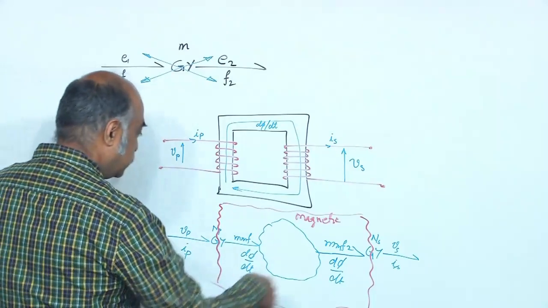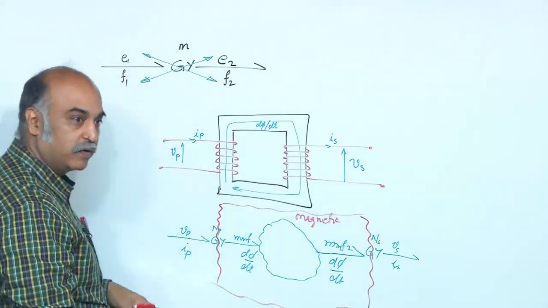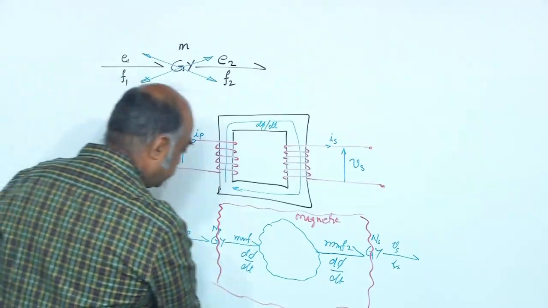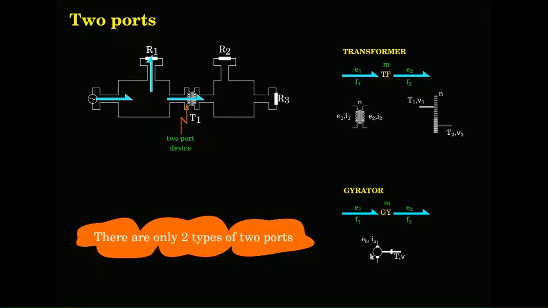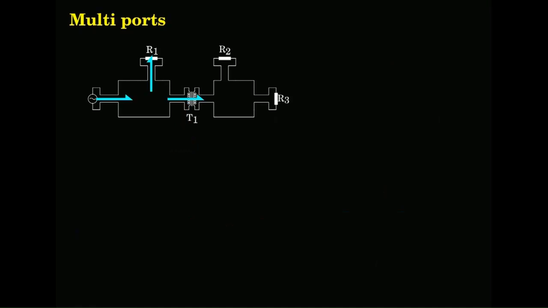As I was saying, this whole thing is a transformer, right? So, I can reduce it. So, you have only two types of two ports, okay? A gyrator and a transformer. So, how many? Now, you had 5 plus 2, 7, 2 more will come in, and that will complete all the components.